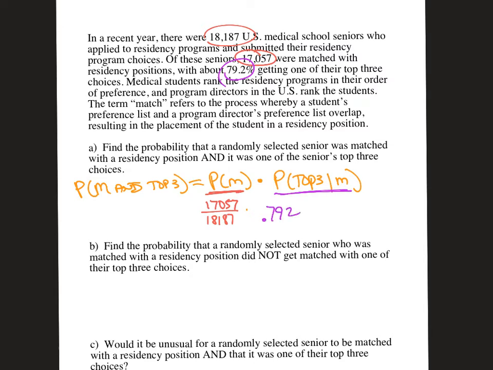And as long as you are careful and you put parentheses around it, or do it as parentheses and multiply it out, then what you get is 0.7428. Okay? So then we're going to find the probability that a randomly selected senior was matched and did not get their top three. Okay? So what we're basically doing is,